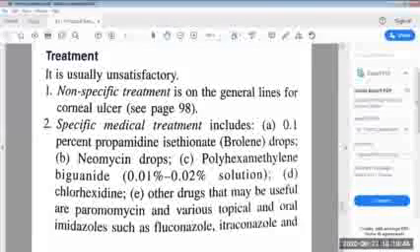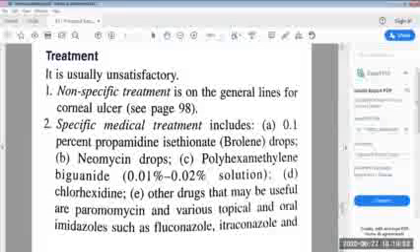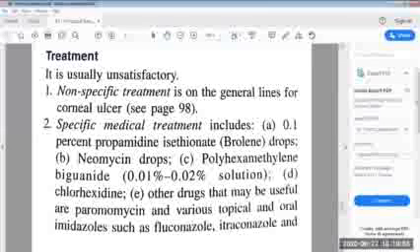Let us explain the significance of cycloplegic drugs. Atropine is used to reduce the pain from ciliary spasm and to prevent the formation of posterior synechiae from secondary iridocyclitis. Atropine increases the blood supply to the anterior uvea by relieving pressure on the anterior ciliary arteries and so brings more antibodies into the aqueous humor. And atropine also reduces the exudation by decreasing hyperemia and vascular permeability.